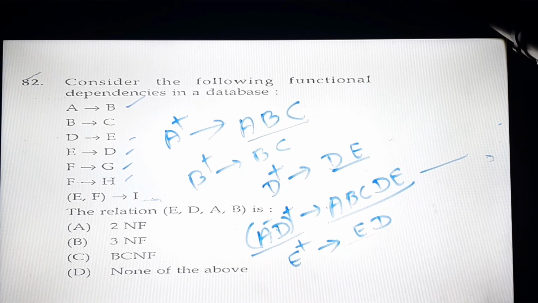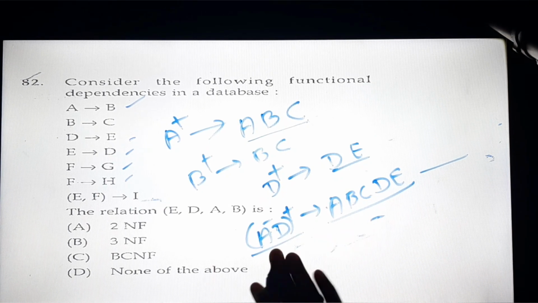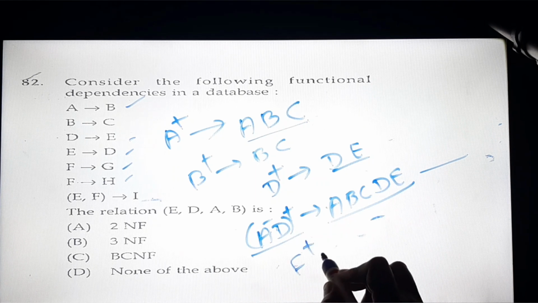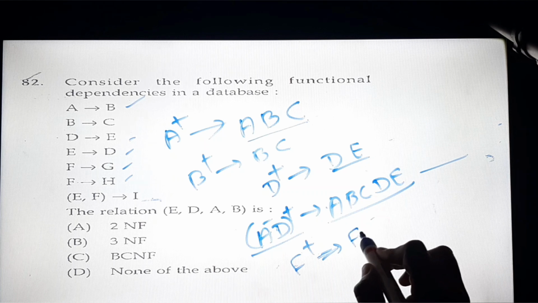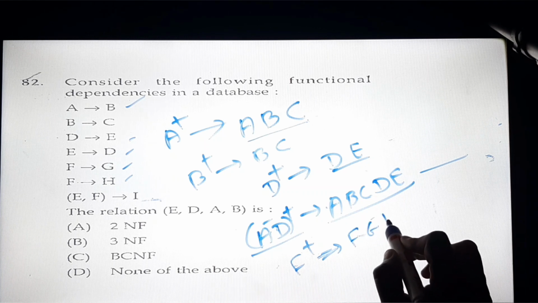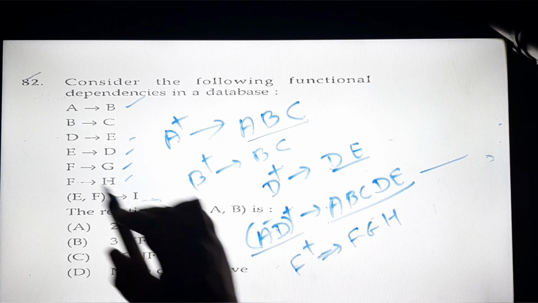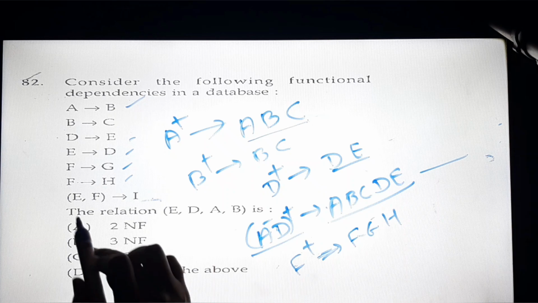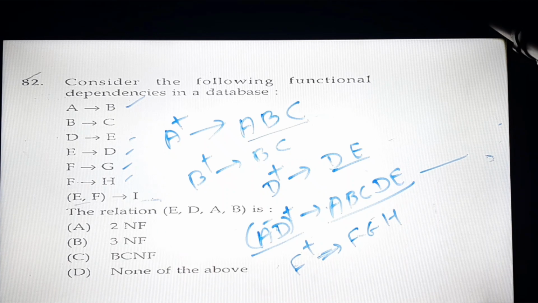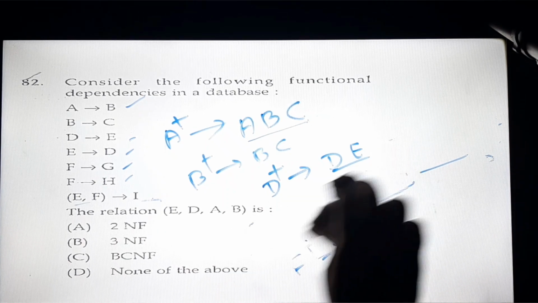Now if I will add here, let's say I will find out the F closure. So what will be the F closure? F closure is F determines F, G, H, and that's it. Now if I combine, EF determines EF, I don't have, but if I combine ADF, then ADF can be a key.